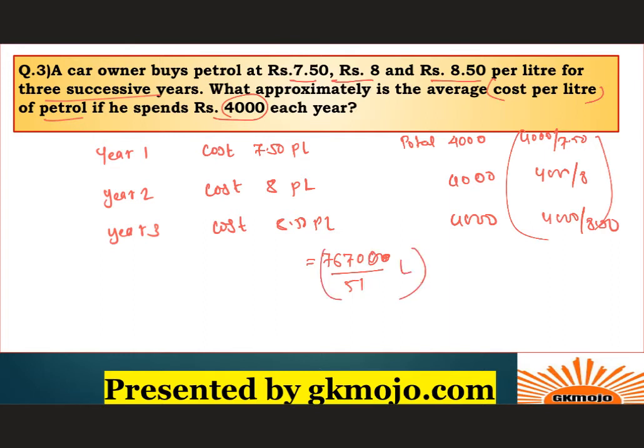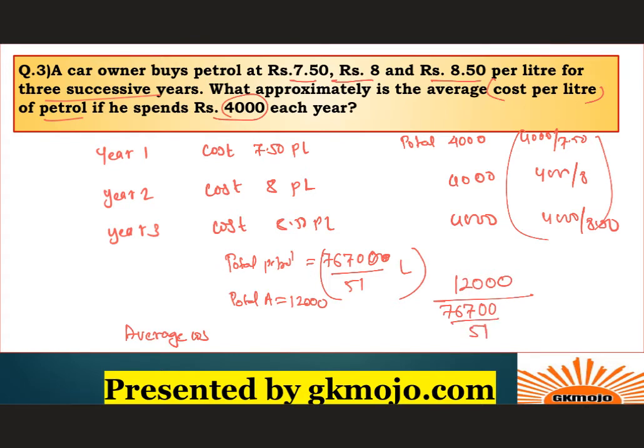So this is the total petrol consumed. Total amount is 12,000, right? 4,000 into 3, 12,000. So average cost would be total amount upon total petrol consumed. So it is 12,000 upon 76700 upon 51. This 51 goes in the numerator. You can solve this. You will get 6120 upon 767, which approximately is 7.98. Hence the correct answer over here is 7.98.